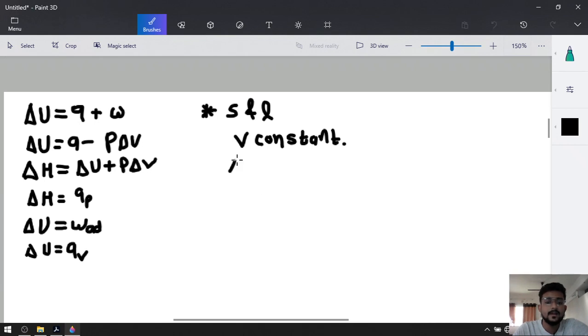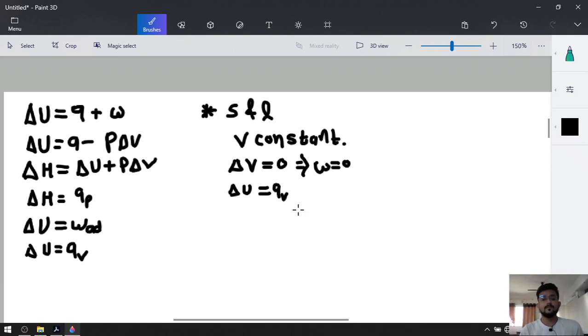That's why delta V will be equal to 0, and if delta V is 0, then we know that W will also be 0, and if W is 0, then delta U will be equal to QV, that means volume is constant, which will be equal to delta H for solids and liquids.